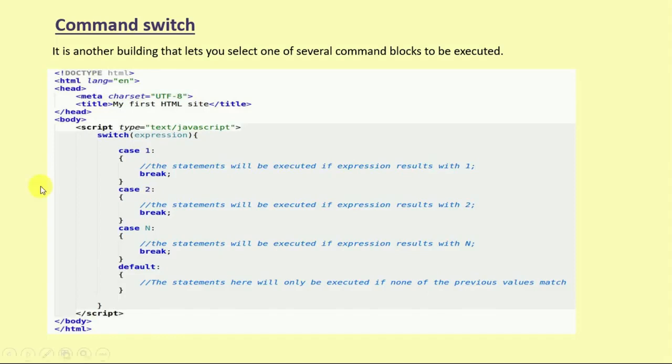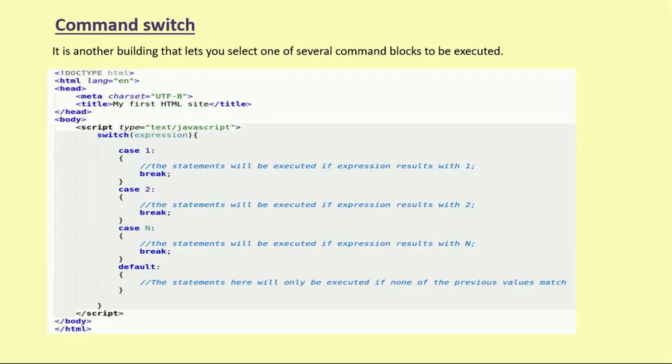The switch condition is an expression: if case 1, then it will print and break, otherwise case 2 it will check that, and otherwise it will go to further cases that are declared inside that code. We get a better understanding when we implement it ourselves with the help of a web browser.